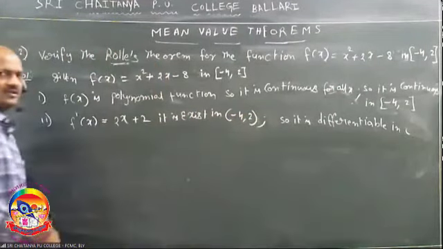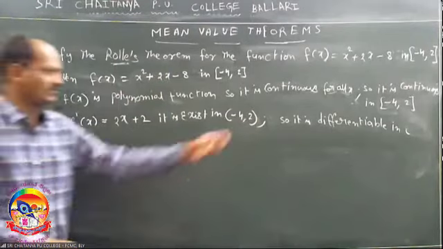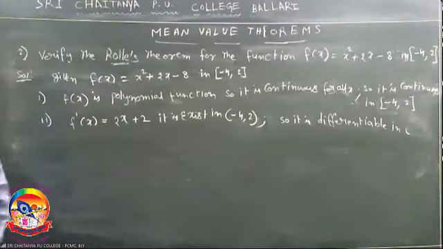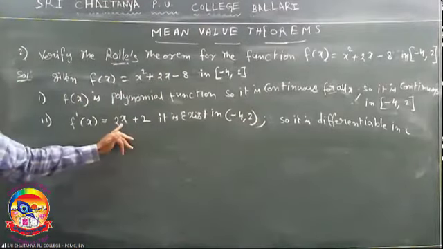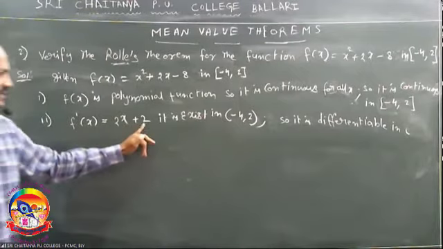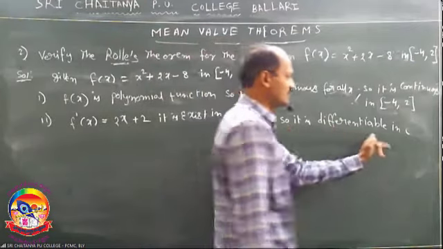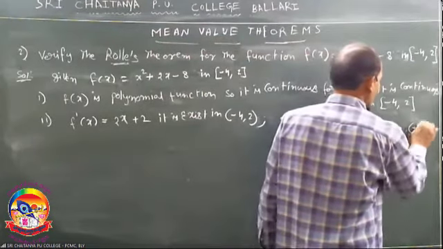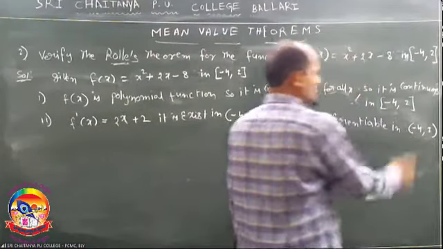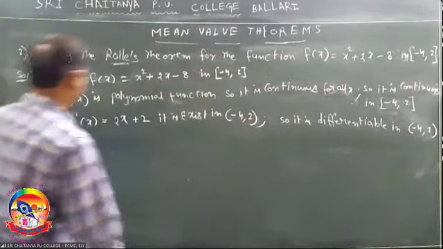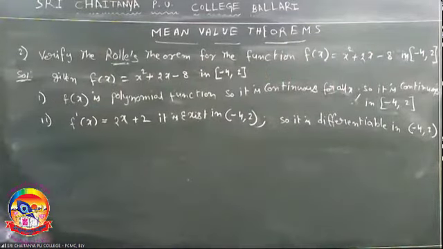It is a finite value in the given interval. Okay? So f dash of x is 2x plus 2. It exists in minus 4 comma 2. So it is also differentiable in minus 4 comma 2. Same statement. You know, only the intervals and function change.